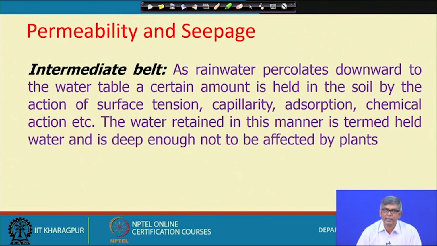Some amount will be held in the soil particles. The water retained in this manner is termed held water and is deep enough not to be affected by plants. Sometimes the plant may not be able to reach that. So, some amount of water will be held in this, and that is called the intermediate belt.